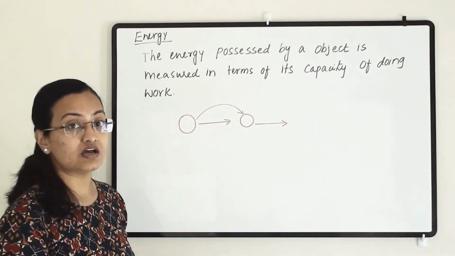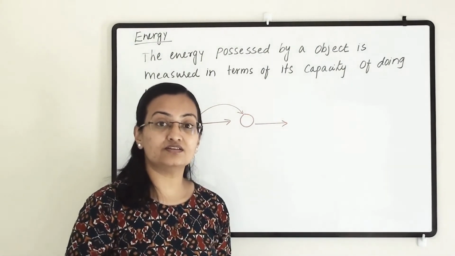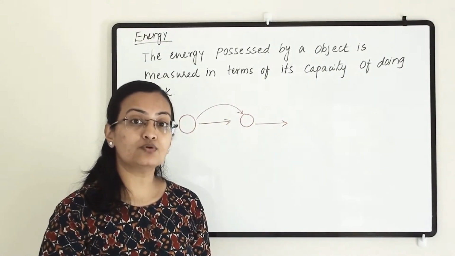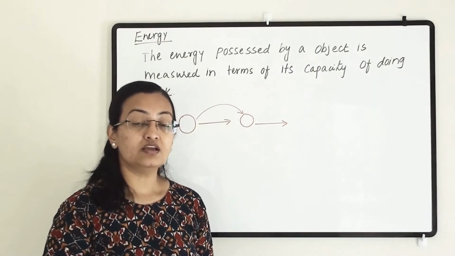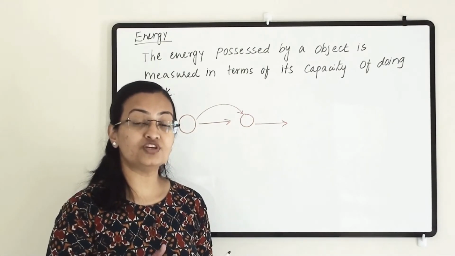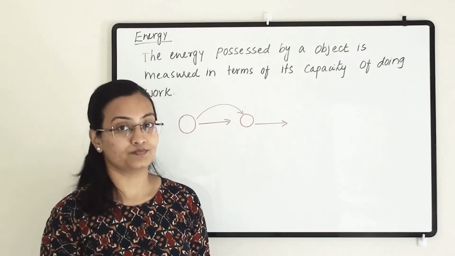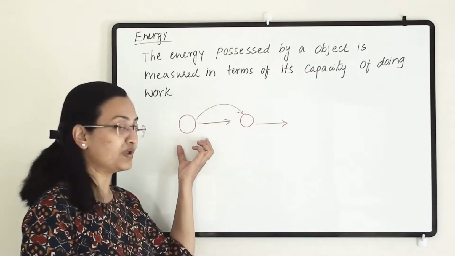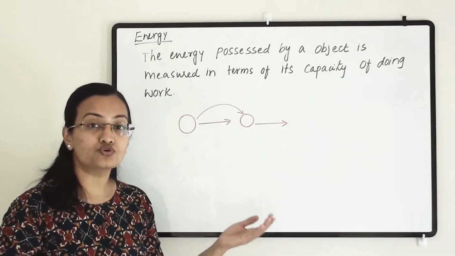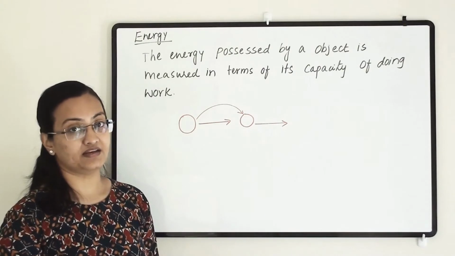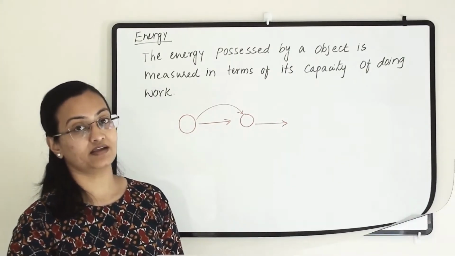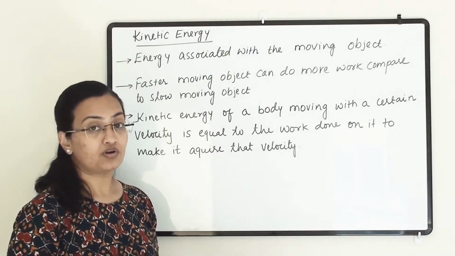Now energy comes in different forms: kinetic energy, heat energy, chemical energy, and so on. From those we are going to discuss kinetic energy. What is kinetic energy? Kinetic energy is the energy which an object possesses due to its motion. While any object is moving, it possesses kinetic energy. So energy due to motion is referred to as kinetic energy. Now let us understand the concept of work in terms of kinetic energy. Now let us know more about kinetic energy.